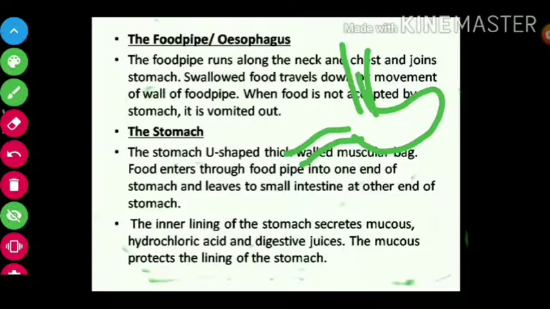At one end of the stomach, the food pipe enters. Then at the other end, what is attached? The small intestine. The inner lining of the stomach secretes mucus, hydrochloric acid and digestive juices. Hydrochloric acid is acidic in nature. Mucus protects the stomach lining, because hydrochloric acid is also coming out.